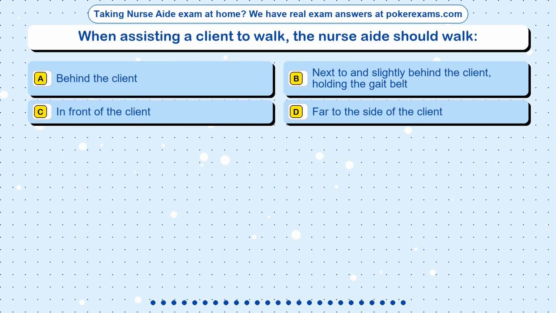Question 21. When assisting a client to walk, the nurse aide should walk: Option A. Behind the client. Option B. Next to and slightly behind the client, holding the gait belt. Option C. In front of the client. Option D. Far to the side of the client.